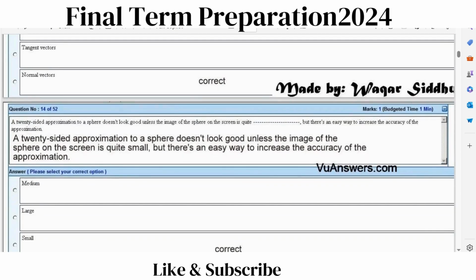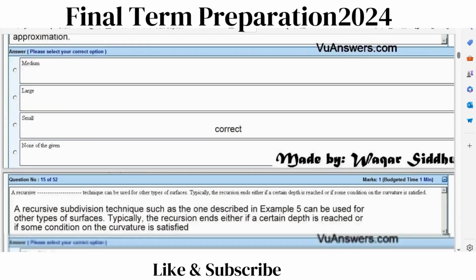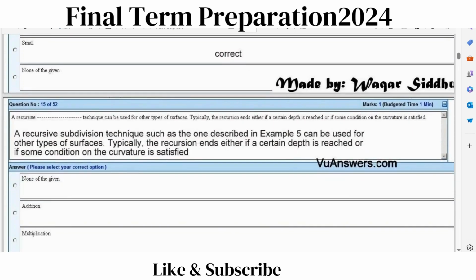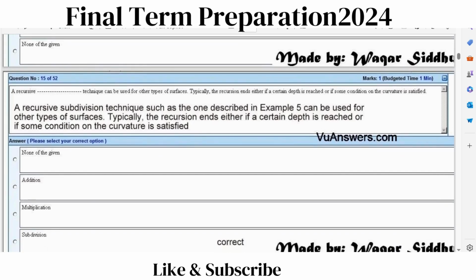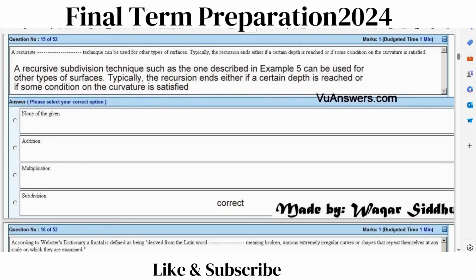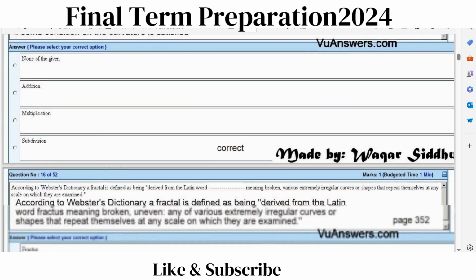Question number 14. A 20-sided approximation to a sphere does not look good unless the image of the sphere on the screen is quite dash, but there is an easy way to increase the accuracy of the approximation. Correct answer is small. Question number 15. A recursive dash technique can be used for other types of surfaces. Typically, the recursion ends either if a certain depth is reached or if some condition on the curvature is satisfied. Correct answer is subdivision.